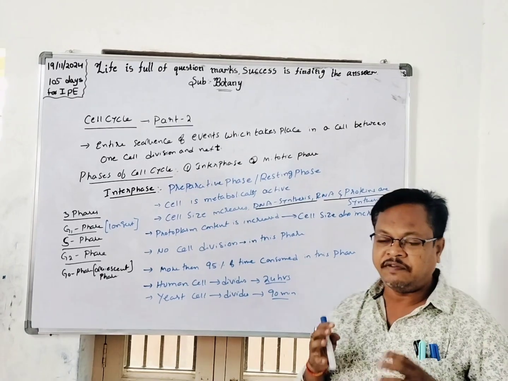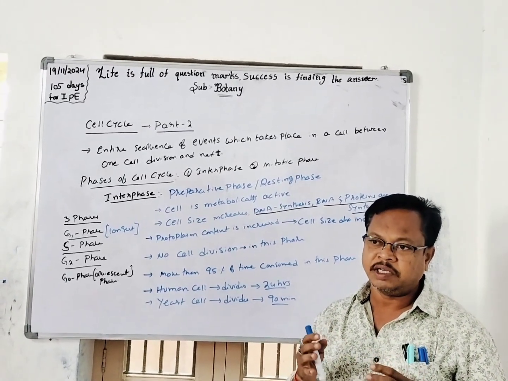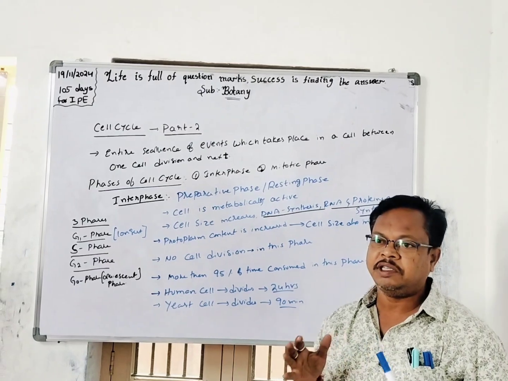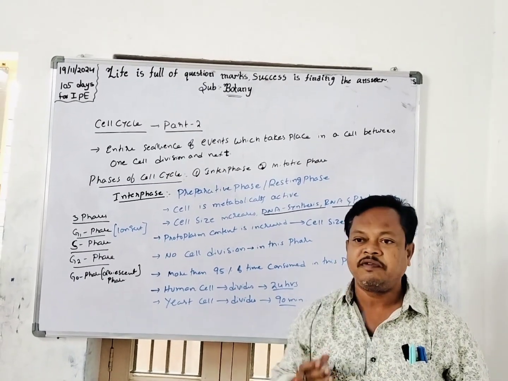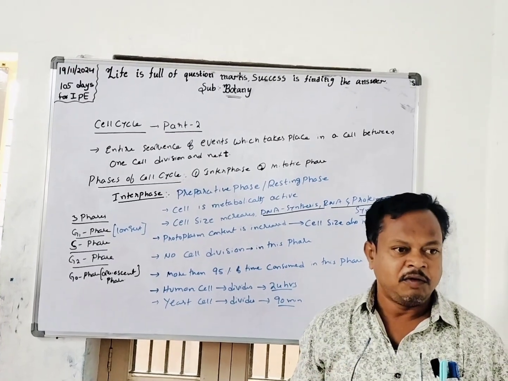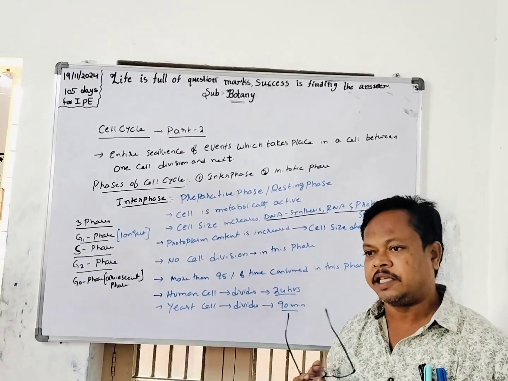Dear students, let me explain about the cell cycle. Cell cycle means the entire sequence of different types of events which take place in a cell during the division of one cell into two cells. I am repeating one more time: different types of events take place in a cell where one cell gets divided into two cells. This is called the cell cycle.